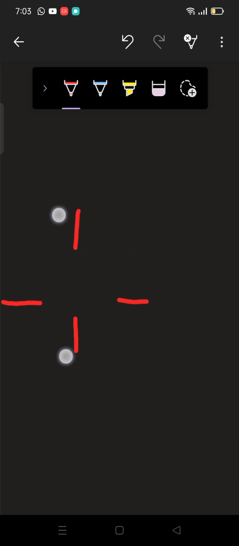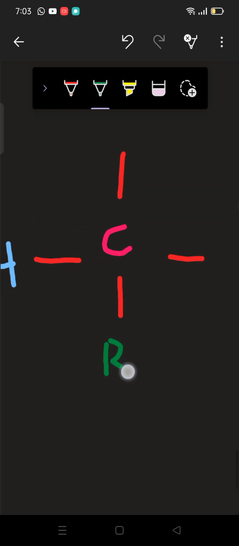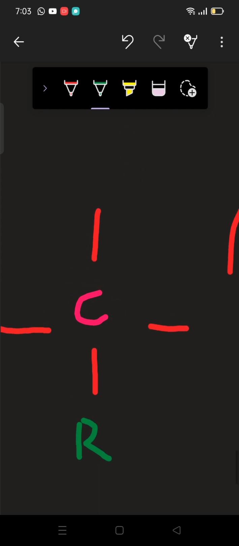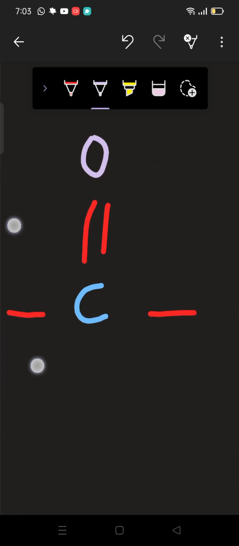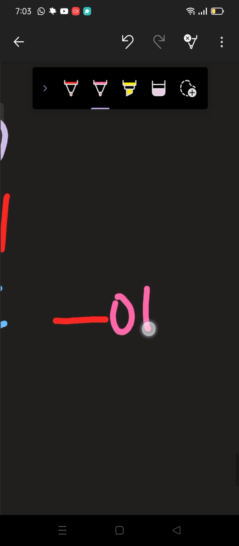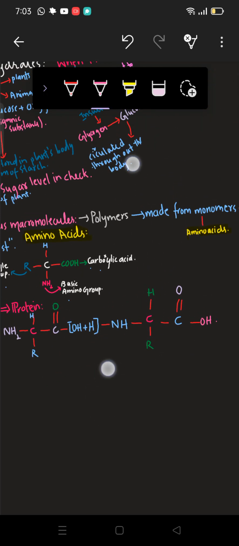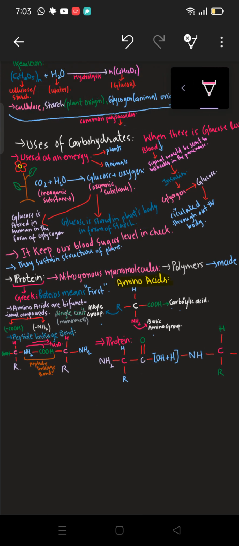So here we'll have what? C, which is the main component of the amino acid. Here we'll have radical, which is the alkyl group. Here we have hydrogen, and here we'll have carbon, which will have double bond with oxygen. Okay, and ultimately here we'll have hydroxyl, which is the OH. Alright, so I have explained you guys what is this peptide linkage bond. So I hope this is clear to you, and this was all for today.